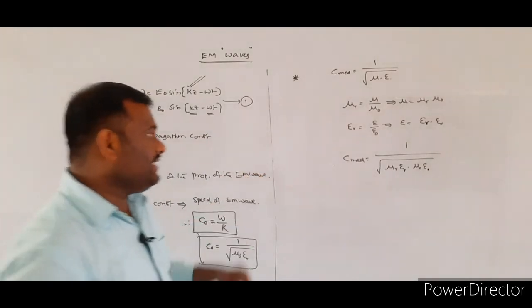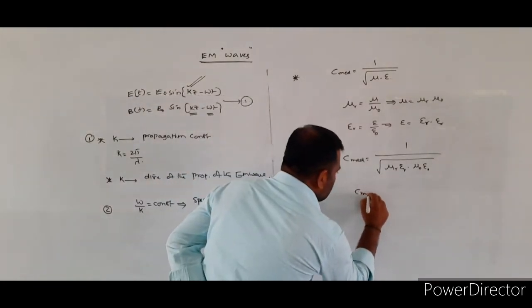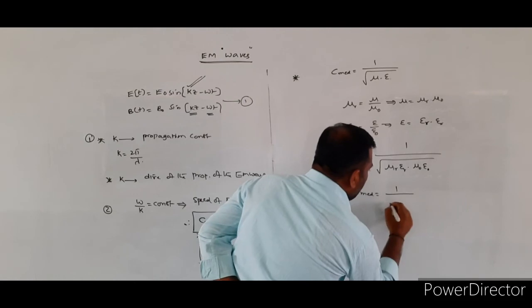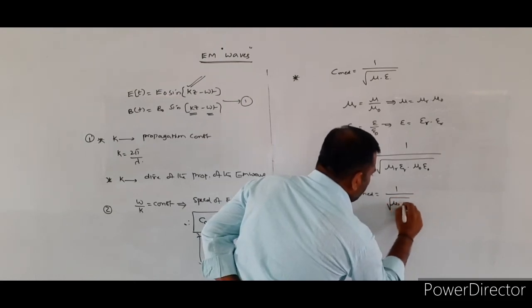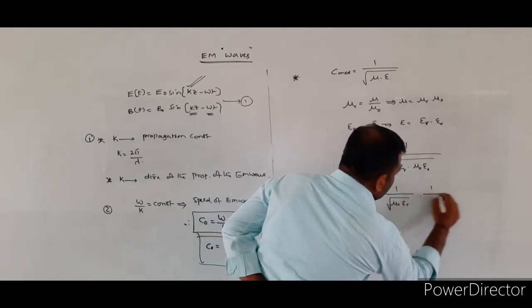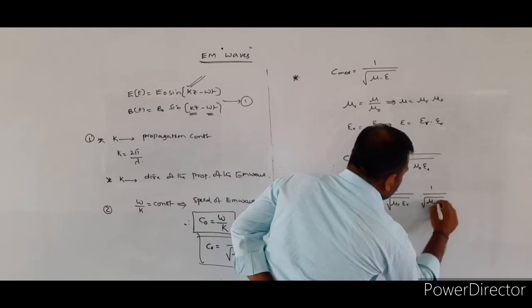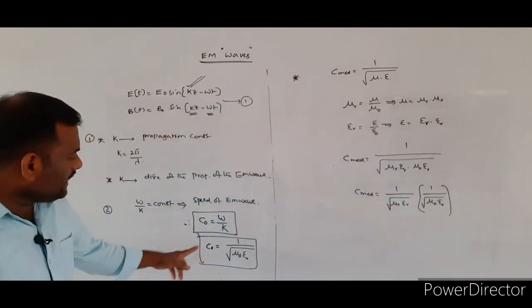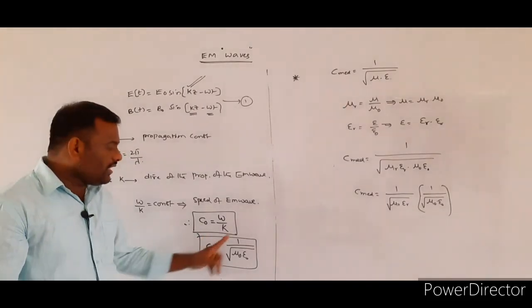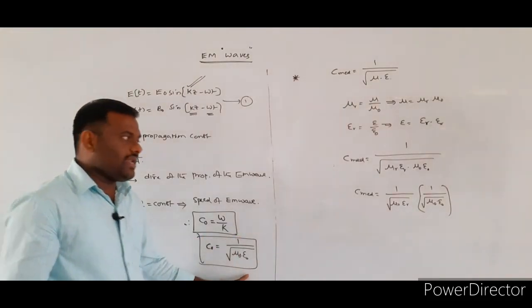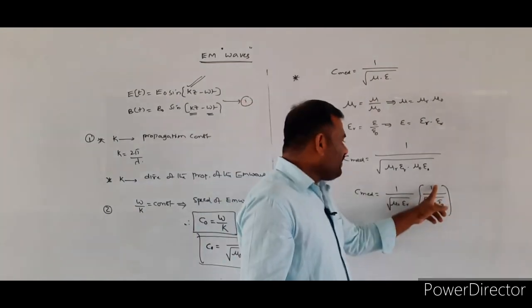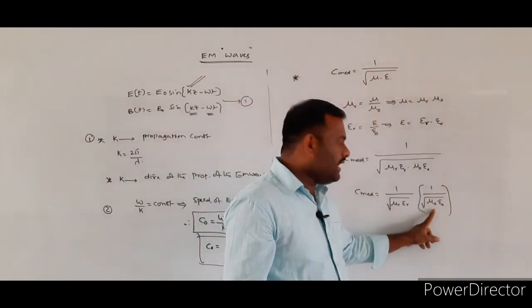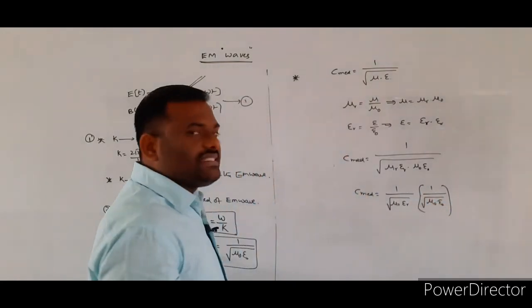Once again, if you simplify this equation, C medium is equal to 1 by under root of mu r into epsilon r, times 1 by under root of mu naught into epsilon naught. Here C naught is equal to 1 by under root of mu naught epsilon naught, so in the place of that we write C naught, or C vacuum.